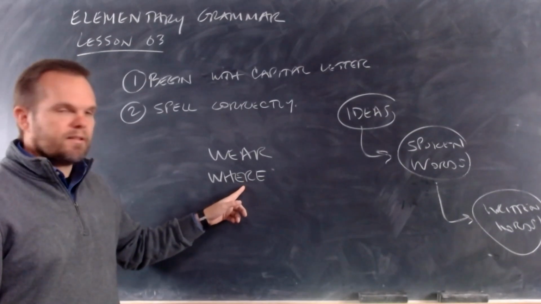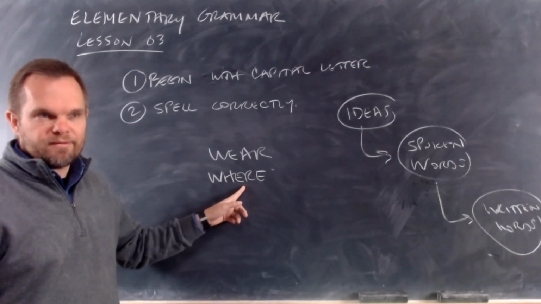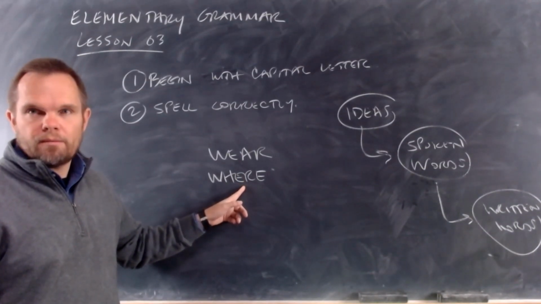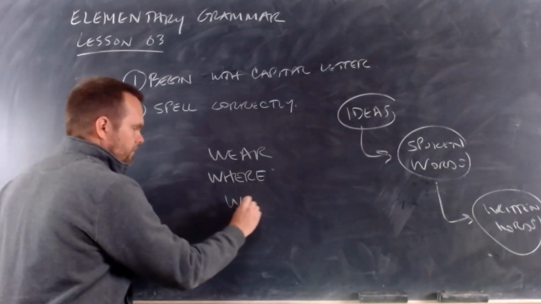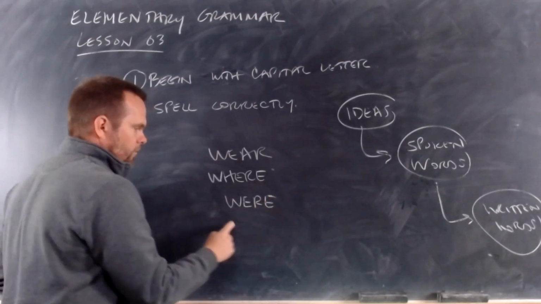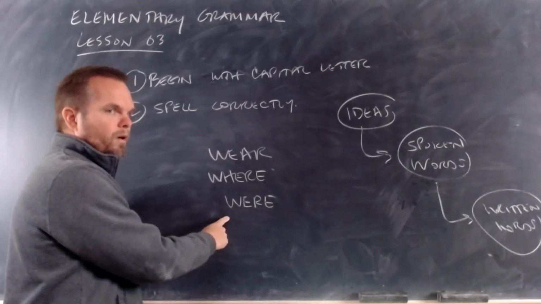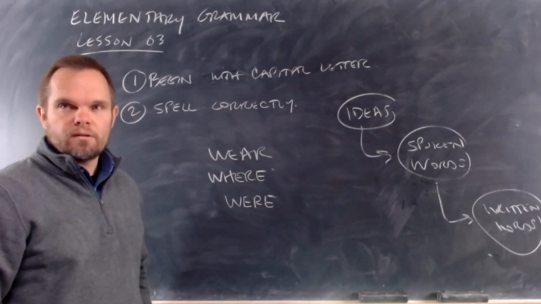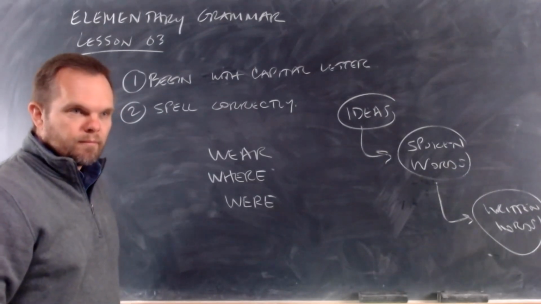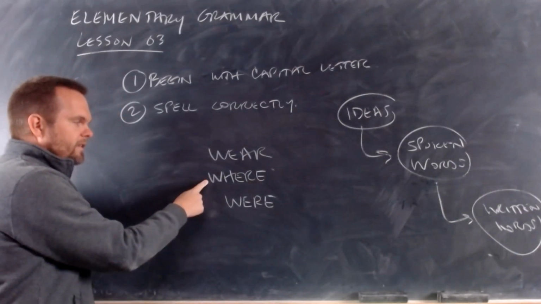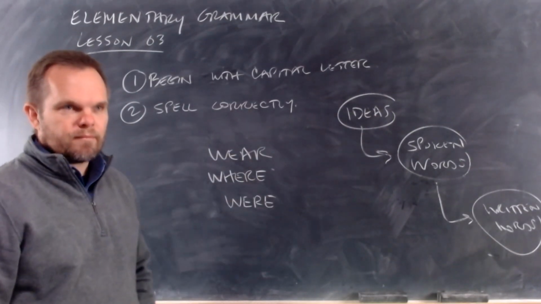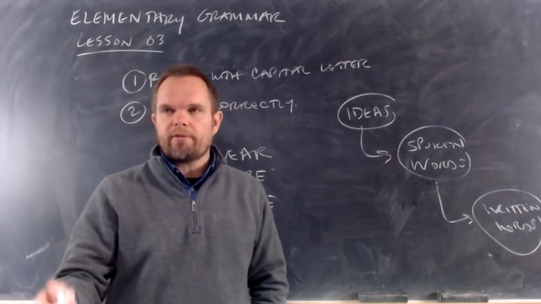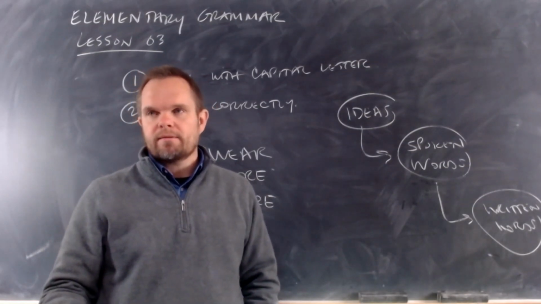How do I pronounce this word? Where? They're the same, but their spelling is different. And here's another word. What's that word? Were. They're awfully close. And if you spell this word like this word, or you spell this word like this word, sometimes the people reading can figure out what you're trying to say.